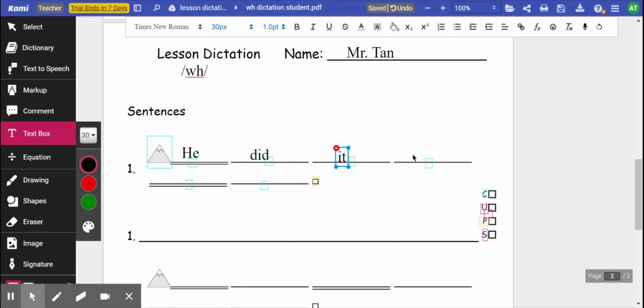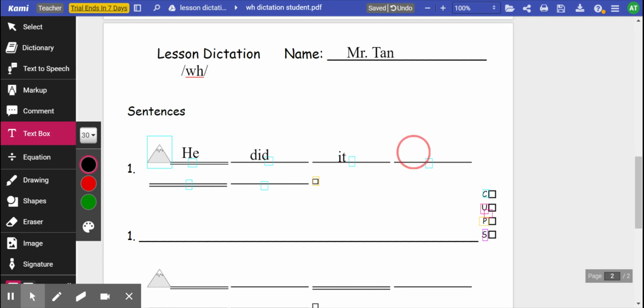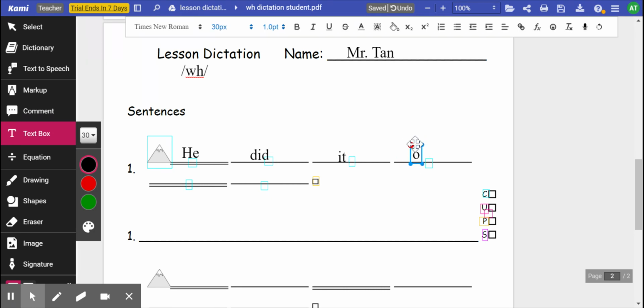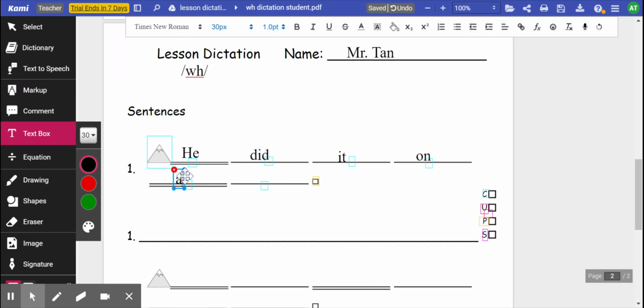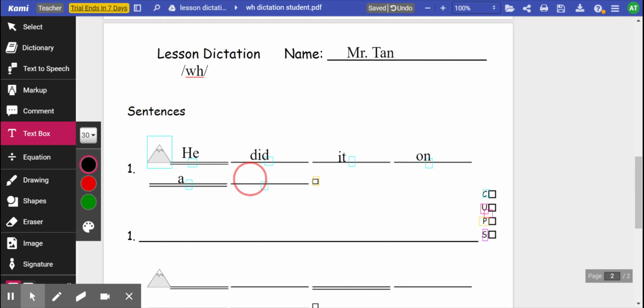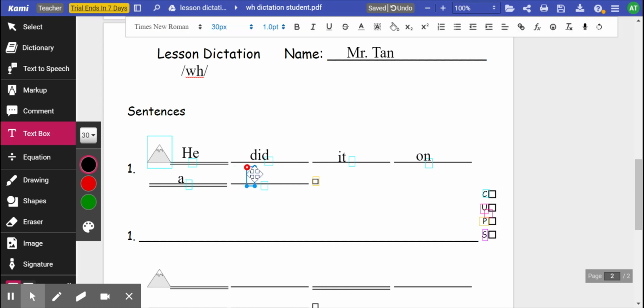Next word is on. O says ah, N says n. By this time, you should know that O is ah. Now the next one is whim, and remember we're looking for WH says W. So whim, W, I, M. WH says W, I says I, and M says m. Now read the sentence. He did it on a whim.